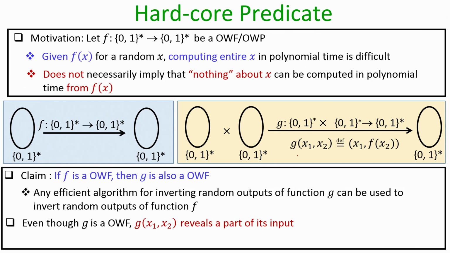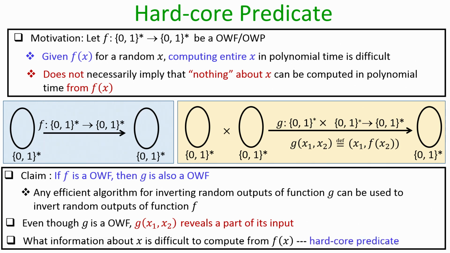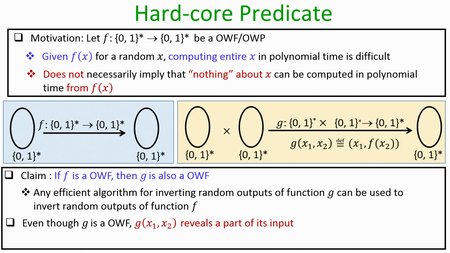Now, if you see the function g, it turns out that even though it is a one way function, by seeing the output of this function g on a random pair of input, you actually end up learning the one half of the input, right, because the first half of the output is actually the first half of the input as it is. In that sense, even though this function g is a one way function, it is not the case that if I give you the value of this function g on an arbitrary pair of input, you cannot compute back the entire input in polynomial amount of time. There is something which you can compute, there is something which you cannot compute in polynomial amount of time.